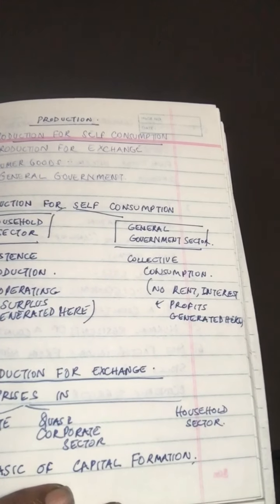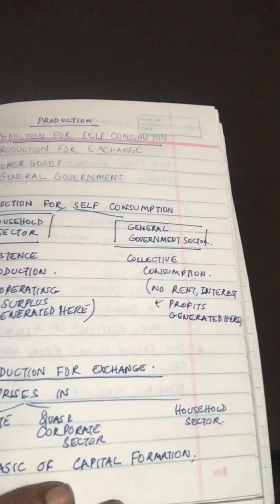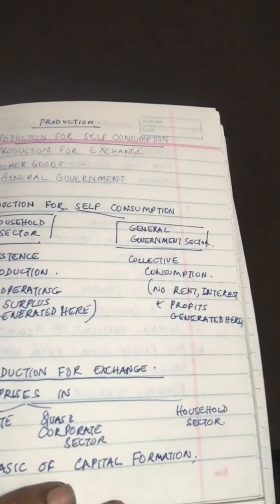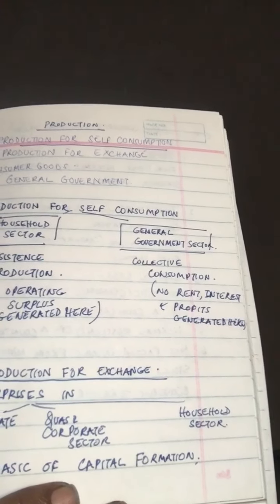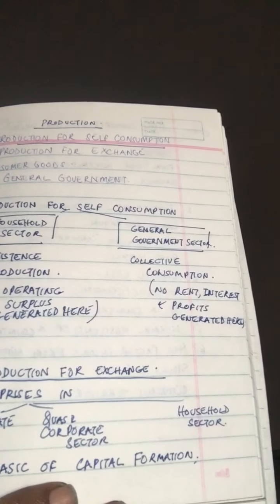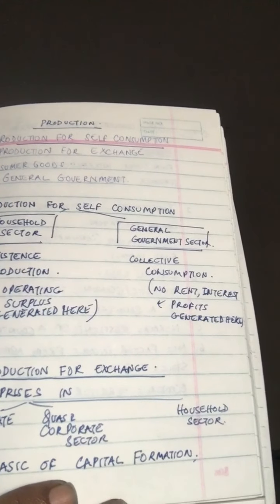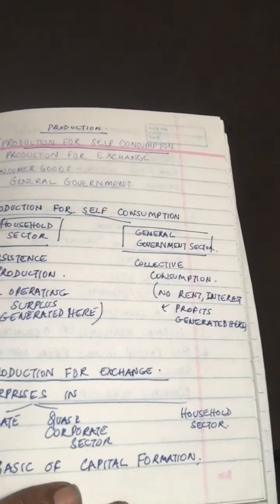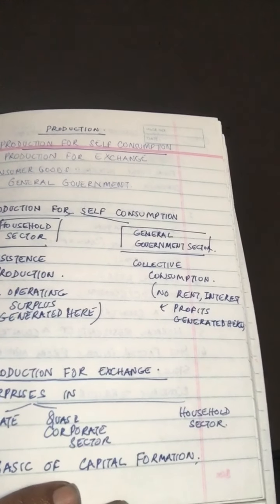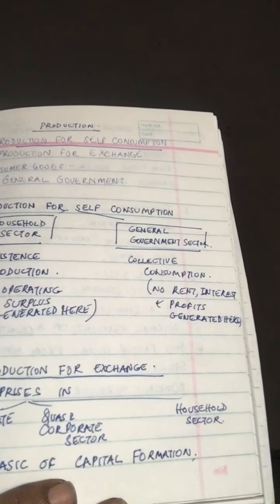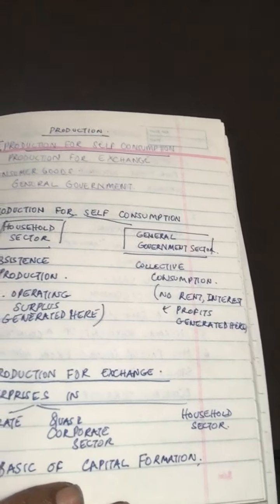The factor incomes of rent, interest and profit can be called operating surplus. So in production for exchange, operating surplus is a source of capital formation and it happens here. In other words, production for exchange is the basis of capital formation in the modern capitalist economies.